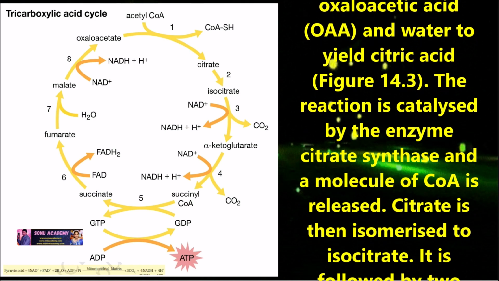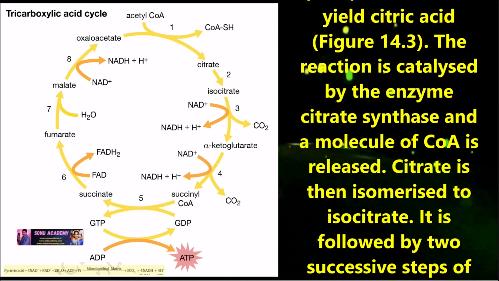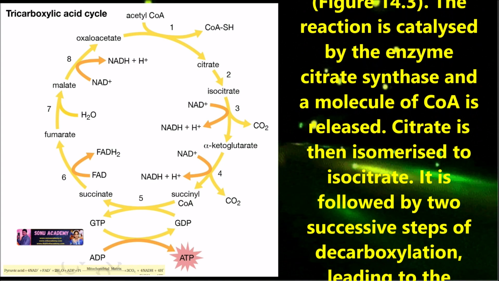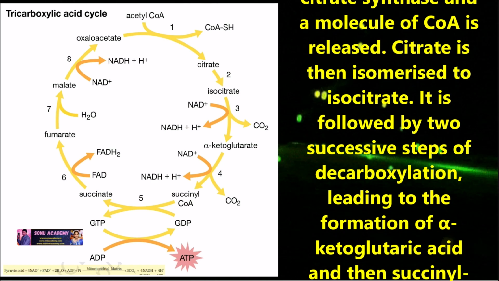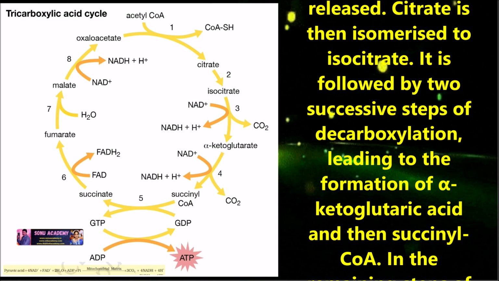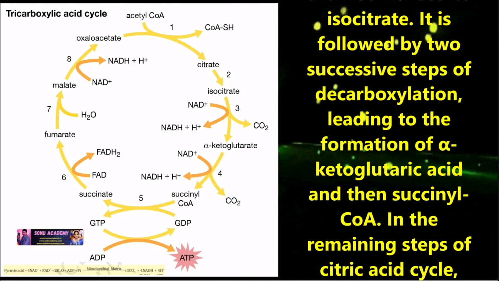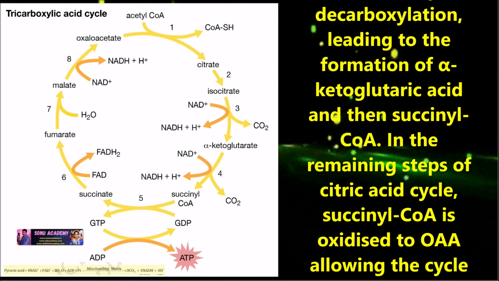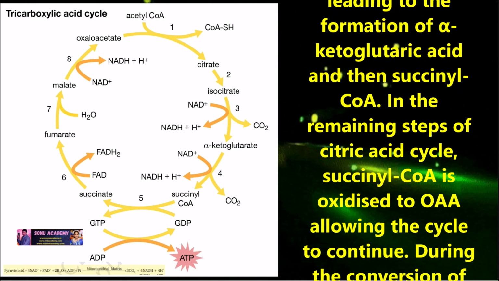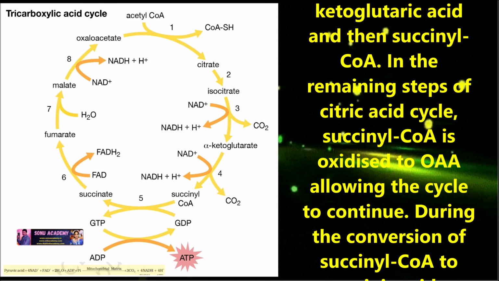Citrate is then isomerized to isocitrate. It is followed by 2 successive steps of decarboxylation, leading to the formation of alpha-ketoglutaric acid and then succinyl CoA. In the remaining steps of the citric acid cycle, succinyl CoA is oxidized to OAA, allowing the cycle to continue.